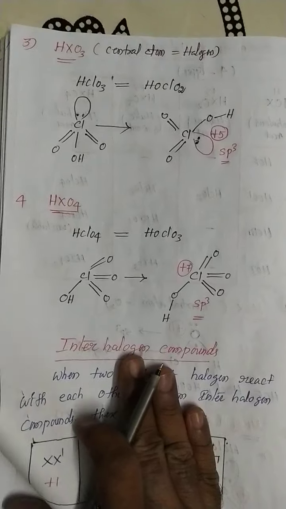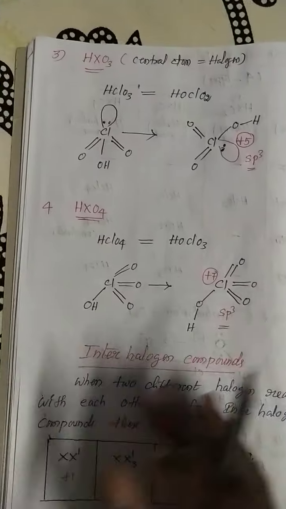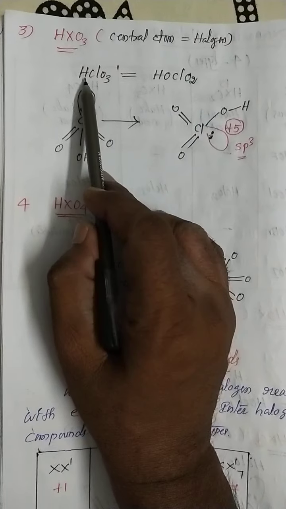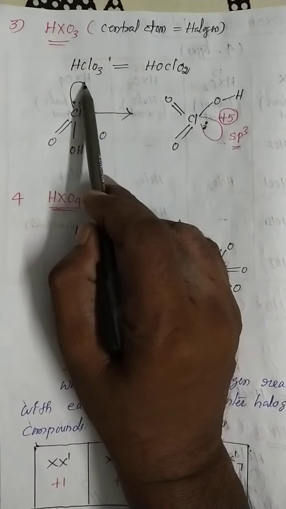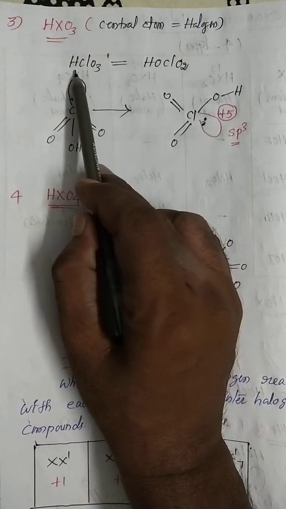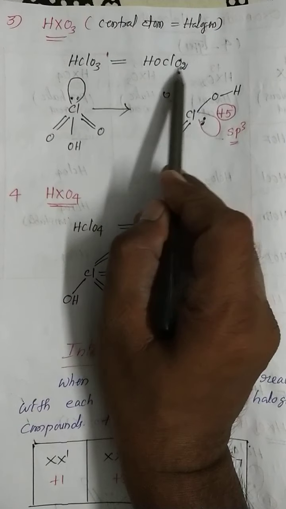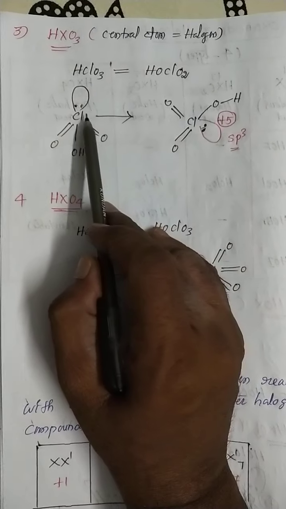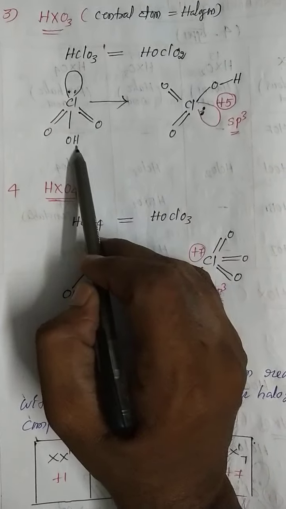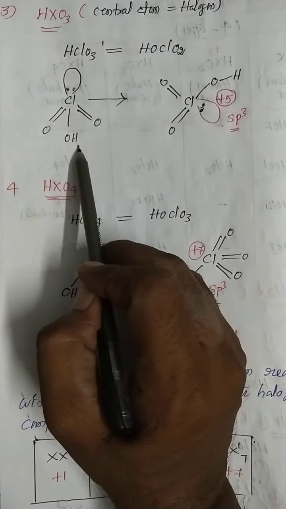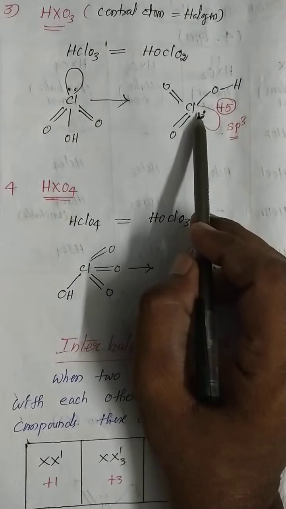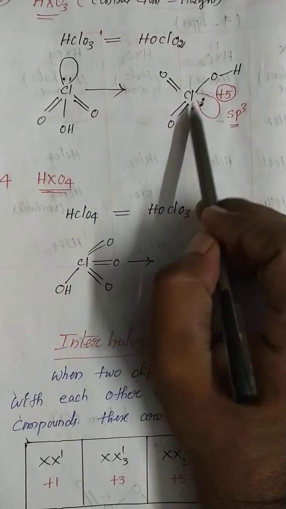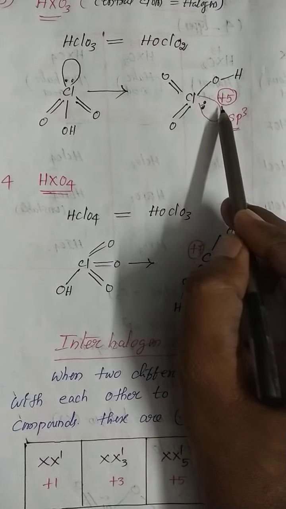HXO3 means halic acid. As already said, the central atom is the halogen. HClO3: how to represent this? HOClO2 or oxygen combined with oxygen. Both are the same, there is no difference. So Cl is the central atom with three oxygens and one hydrogen, and one lone pair of electrons. In the open structure: chlorine, two double bonds to O, one oxygen with one more hydrogen connected.